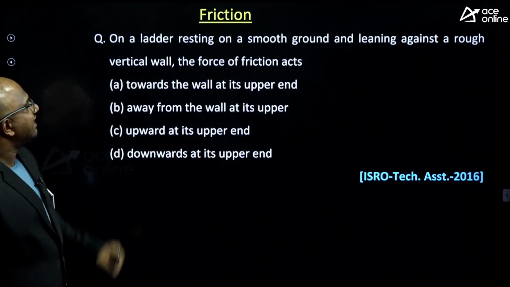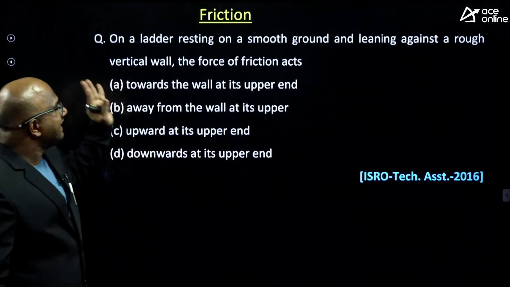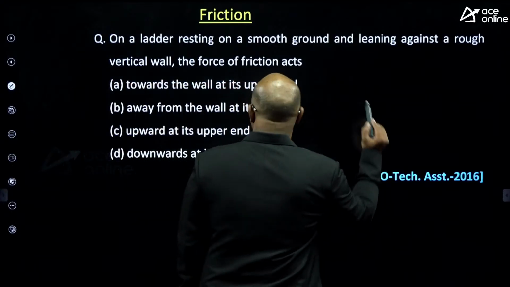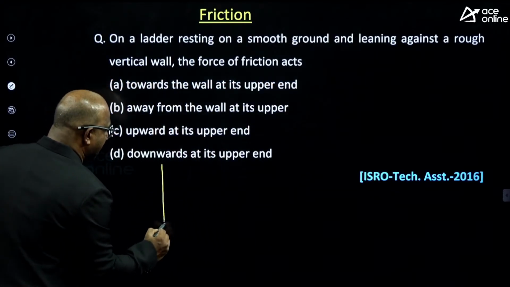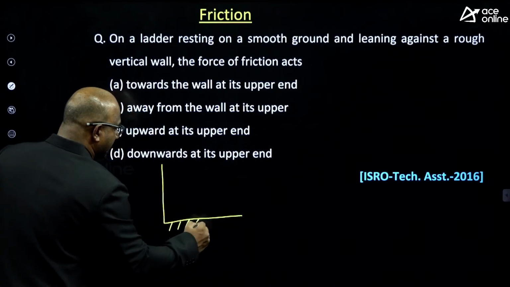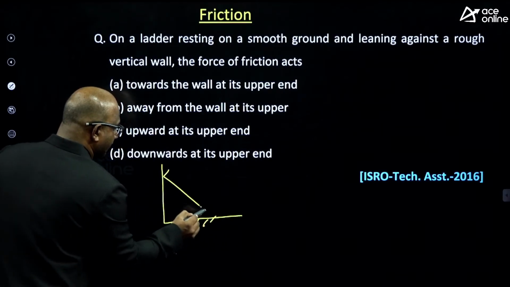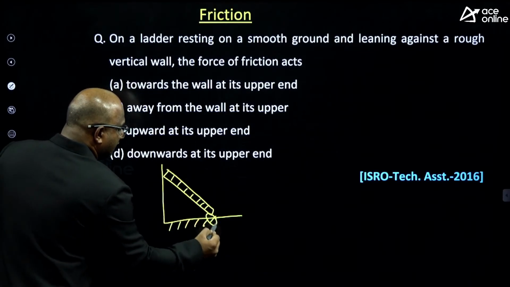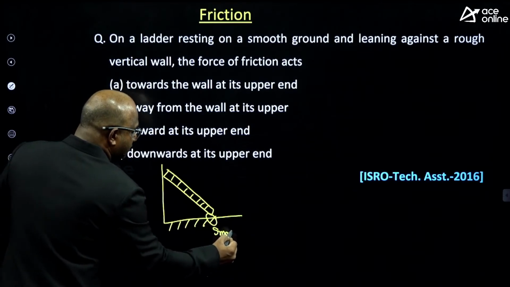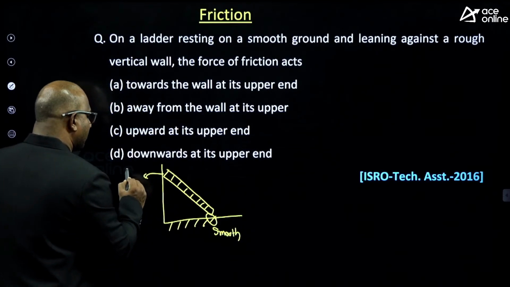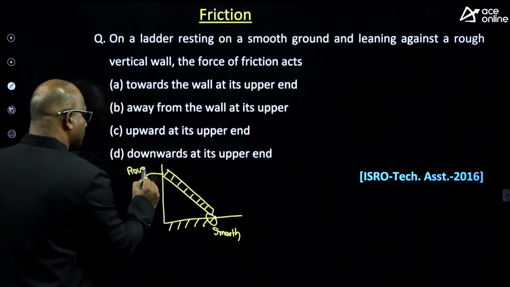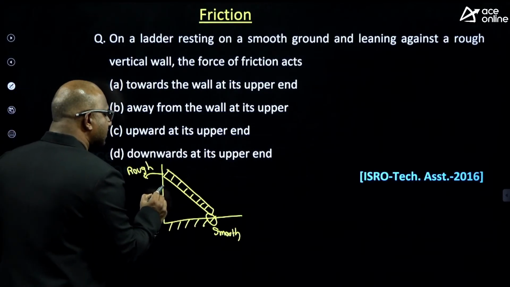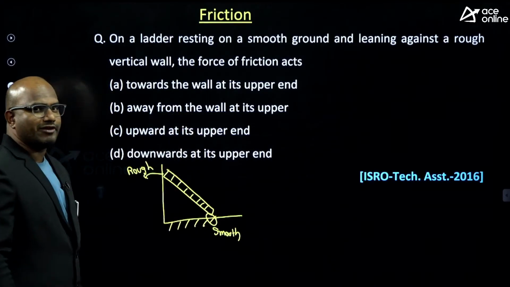Next, on a ladder resting on a smooth ground and leaning against a rough vertical wall, the force of friction acts. See, guys, the question here, listen carefully. There is a ladder. It is smooth here. Here it is a rough surface. So because of the weight, what is the possibility, guys? It will slide down or it will move up because of the weight of the ladder.